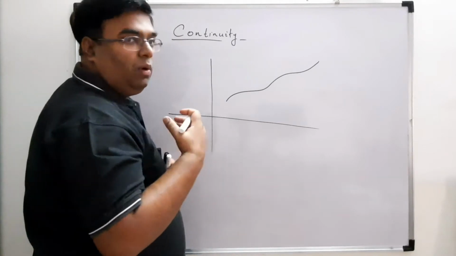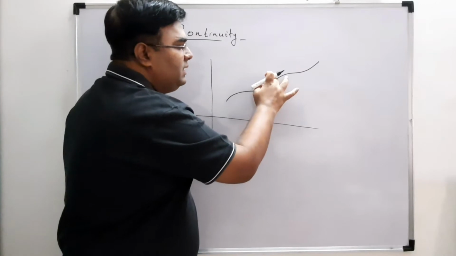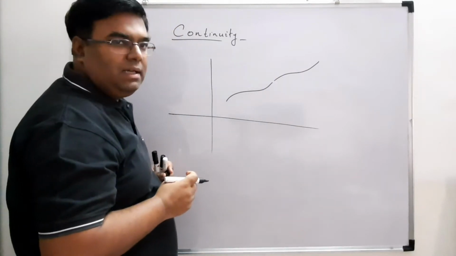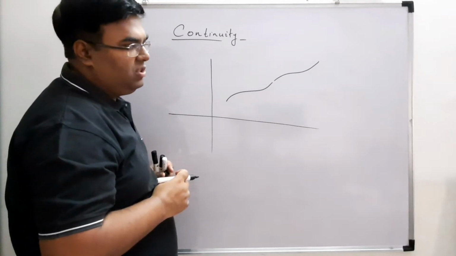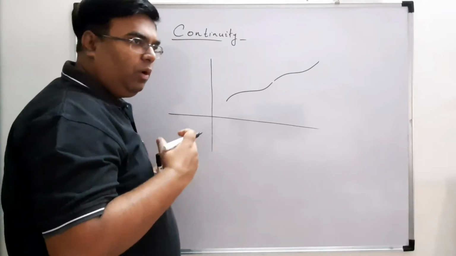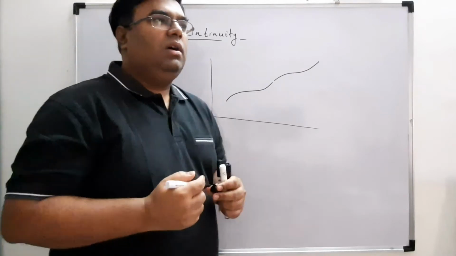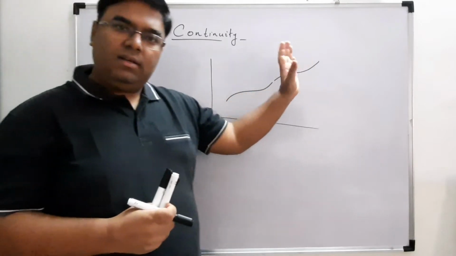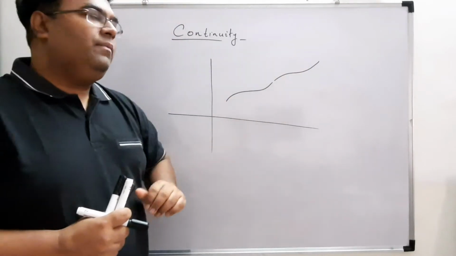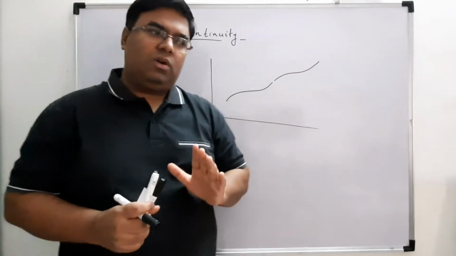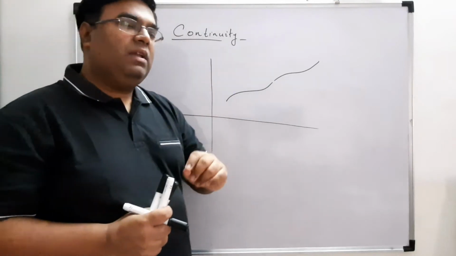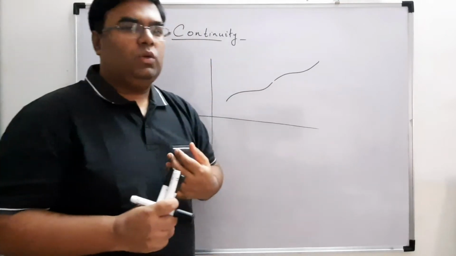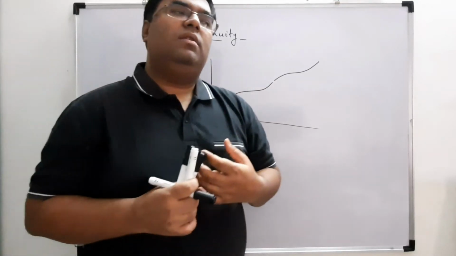And suppose in plotting the graph you find that there is a gap in between, then you call it a discontinuous function. So when you plot a graph of any function, and there is a smooth line, a smooth curve, then you can say that the function is continuous. However, if there is a single gap, even if it is very small, then you can call it a discontinuous function.